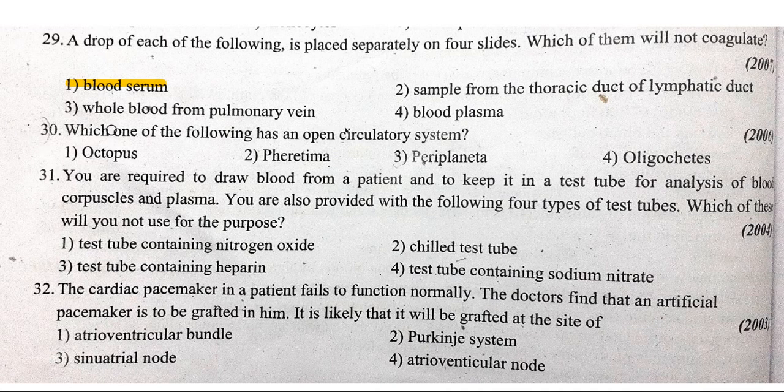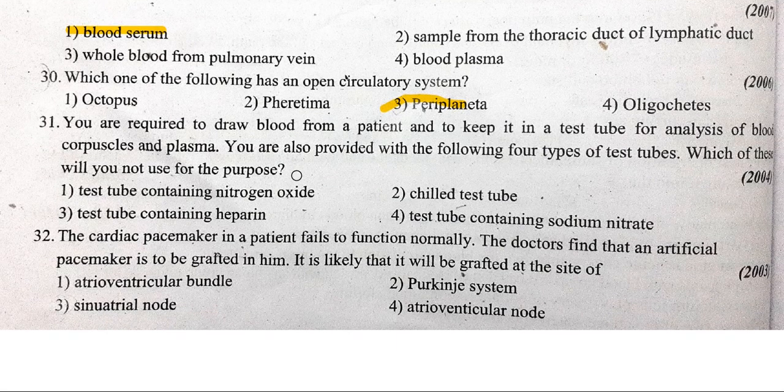Okay, which one of the following has an open circulatory system? Periplaneta, earthworm. You are required to draw blood from a patient and to keep it in a test tube for analysis of blood corpuscles and plasma. You are also provided with the following 4 types of test tubes. Which of these will you not use for the purpose? You should not use the test tube which contains heparin.